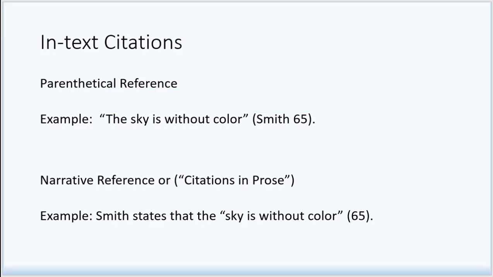The second way to create an in-text citation is to use the author's name as part of a sentence in your paper. This is known as a narrative reference, though MLA refers to them as citations in prose. In the second example, Smith states that the sky is without color. Note that in this narrative citation, the author, Smith, appears right in the sentence of the paper, so that the only requirement on the student's part is to show the page number the quote originated from.